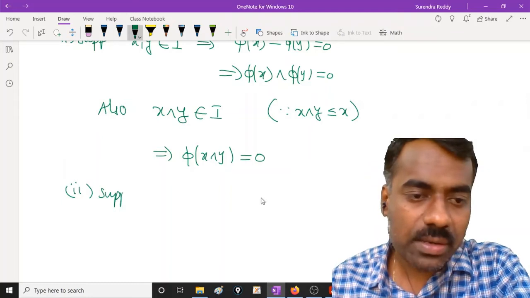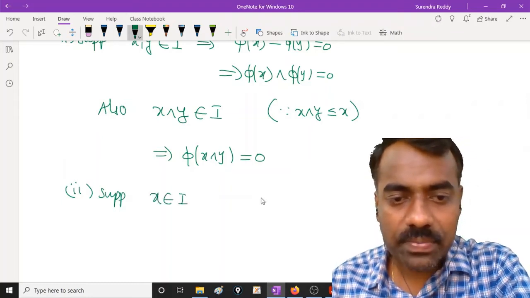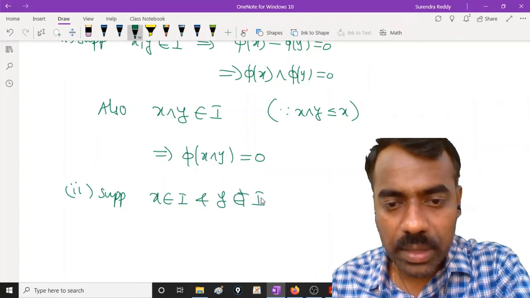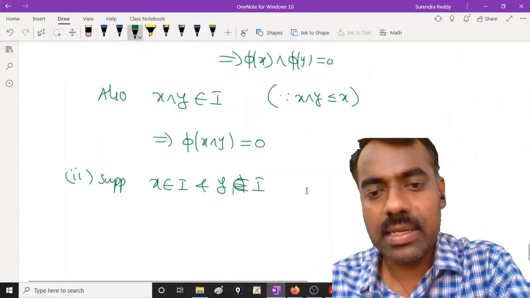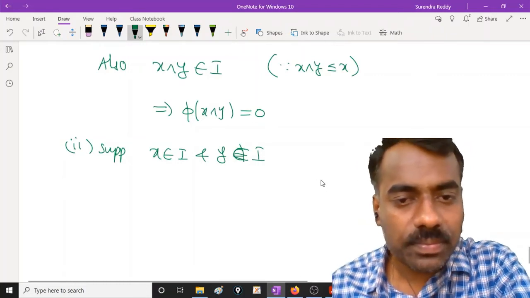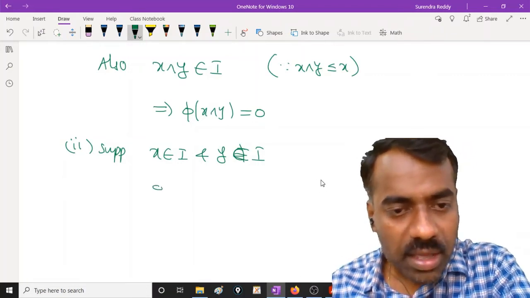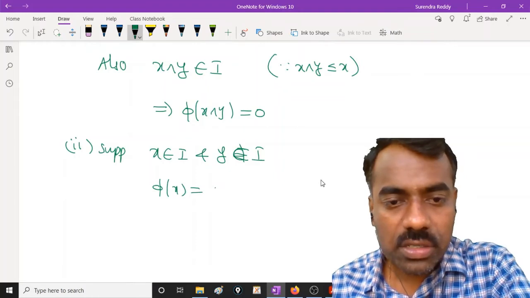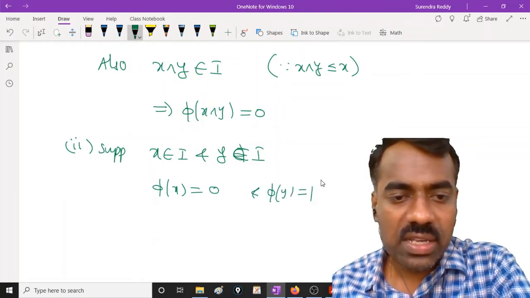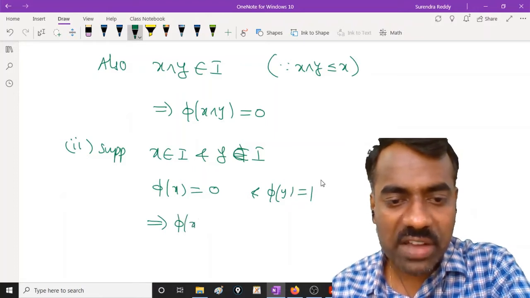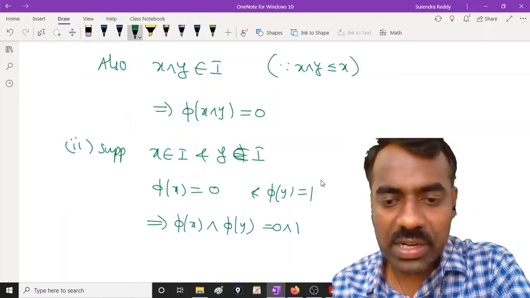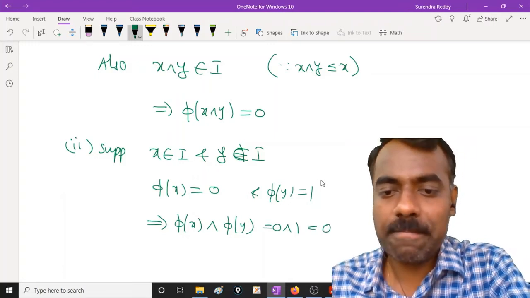The other case: suppose x is in I and y is not in I. Then phi of x is 0 and phi of y is 1. So what is the meet of these two? Phi of x meet phi of y is 0 meet 1. What is 0 meet 1? It is 0, right?